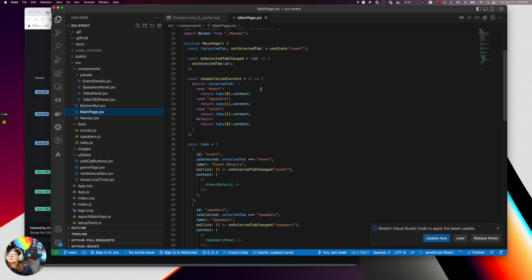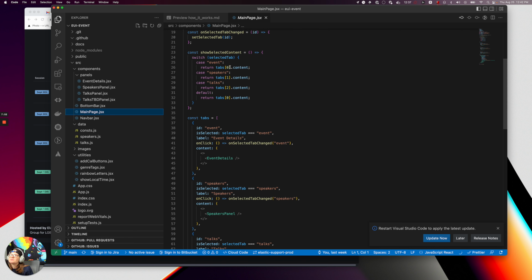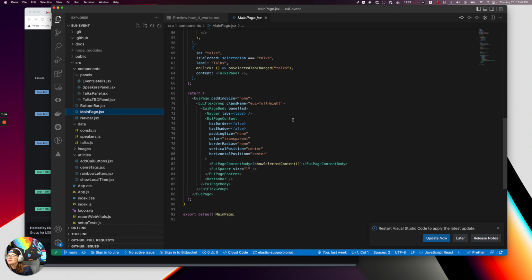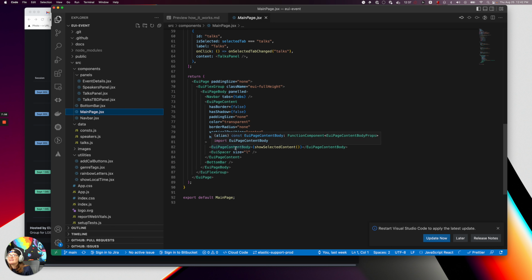So it's a function that looks at, hey, what is the selected tab right now? And then it pulls the right sort of content from that. And you can see where I inject that here in the page content body. So those are the functions I've got.